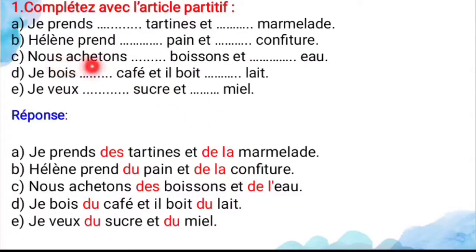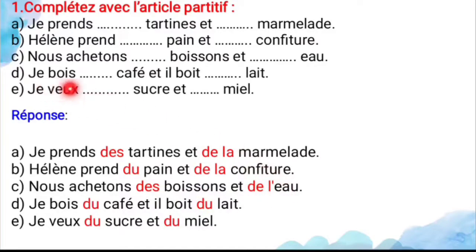And nous achetons dash boissons et dash eau. Boisson means what? Drinks, and eau means what? Water. So what is the answer? It's a plural noun, for a plural noun you can use des, and here the noun begins with a vowel, so you can use de l'. So the answer, nous achetons des boissons et de l'eau. So we buy some drinks and some water.